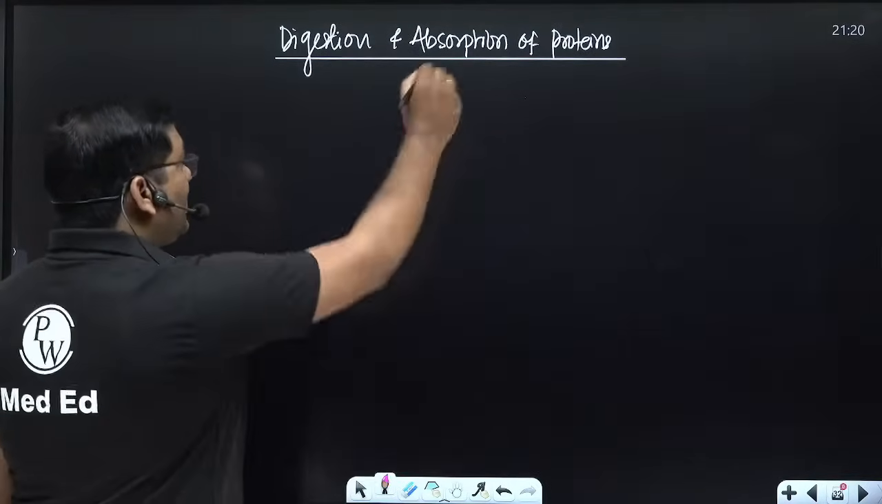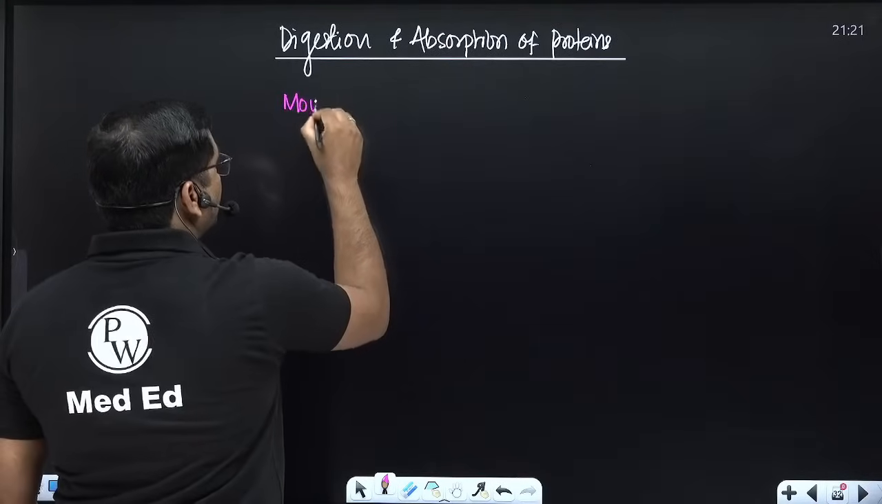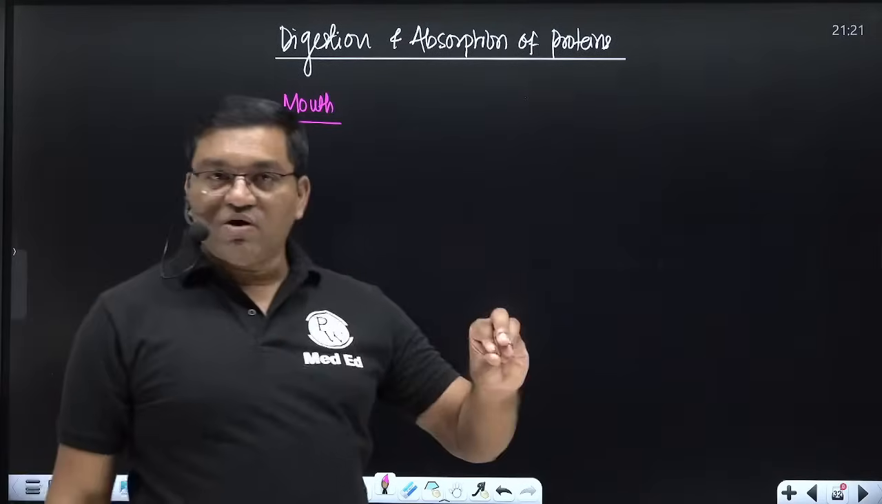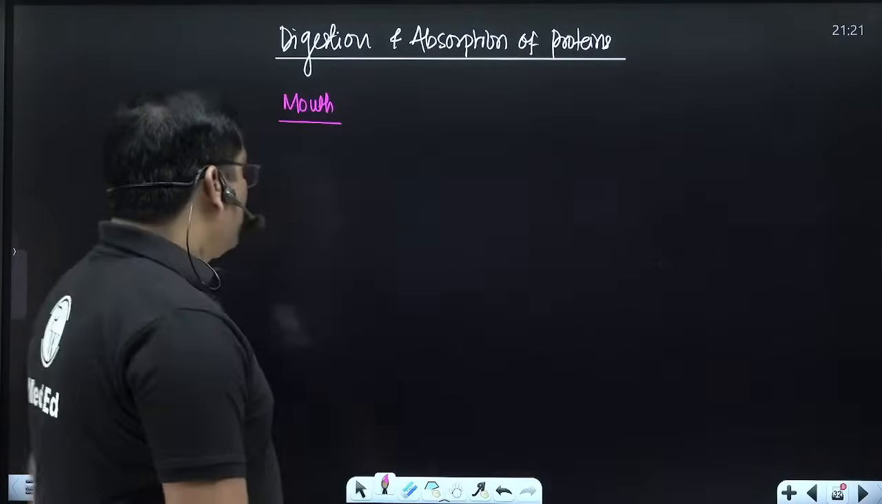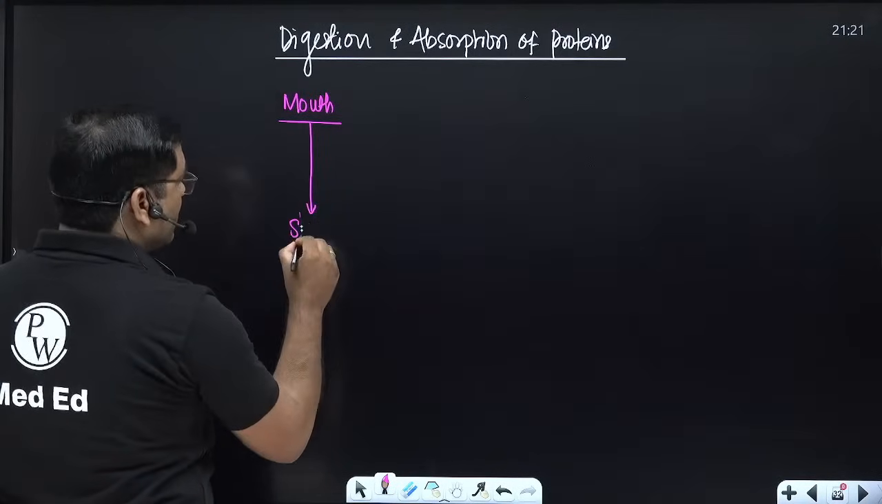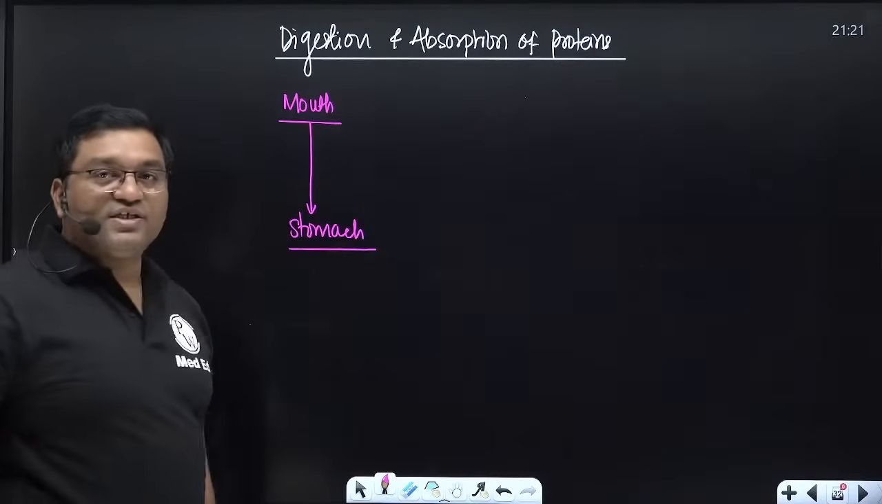Now when we take the protein in the mouth, digestion is nil in the mouth. Digestion of protein is nil in the mouth. So no digestion in the mouth. When the protein enters the stomach, in the stomach there are three things which are important in the digestion of protein.